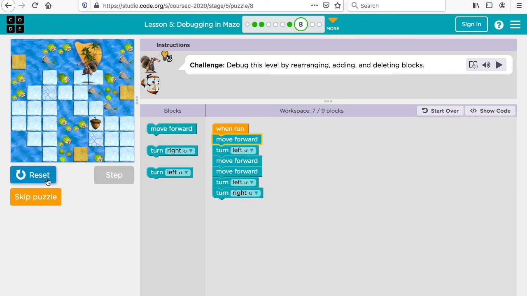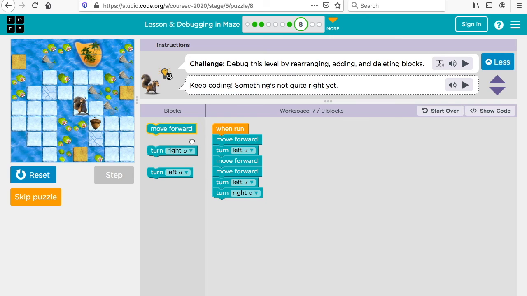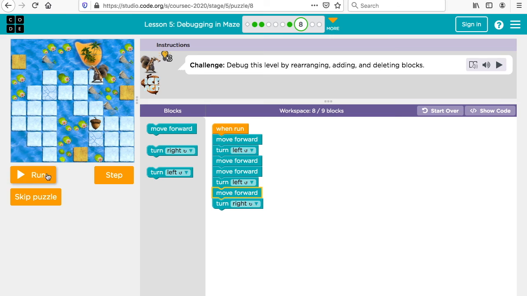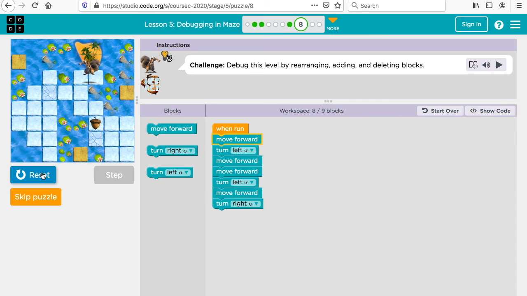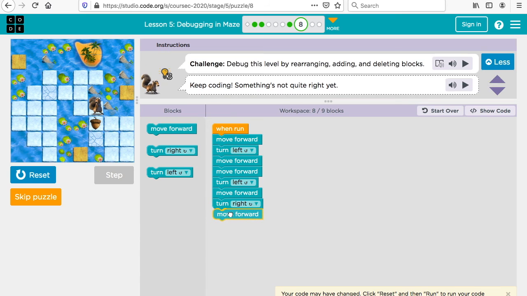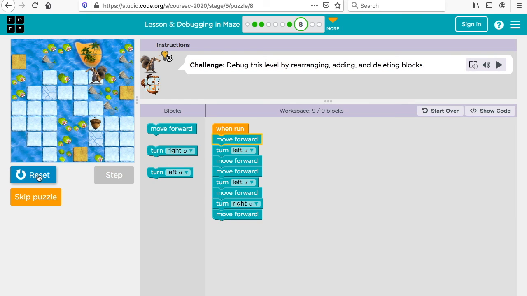Forward, turn to the left. Forward, forward, turn to the left. Up, turn to the right. Up, something's missing. He needs a forward in there. He's got to go forward before he turns right. So we reset. So this is how you do it. You go back and forth. You go forward, you turn to the left, forward, forward, turn to the left, forward, and right, and we need another forward. Right and forward.